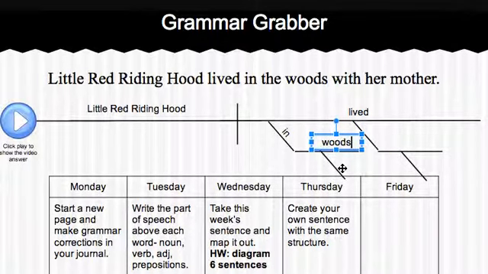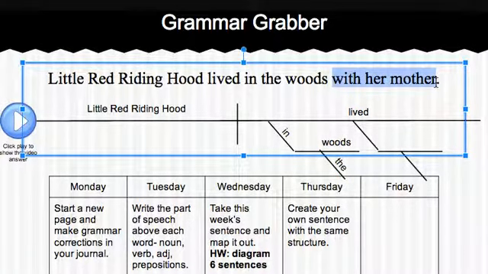There's one word describing the woods. And which woods are they? They are the woods. So it goes on the diagonal line by itself, connected to the noun, which means that it's an adjective. Our next prepositional phrase, with her mother, has the preposition with, and the object of the preposition